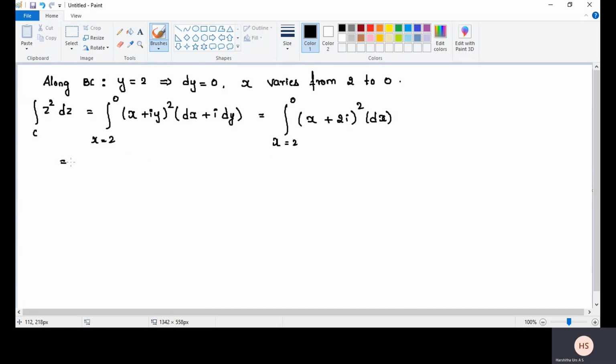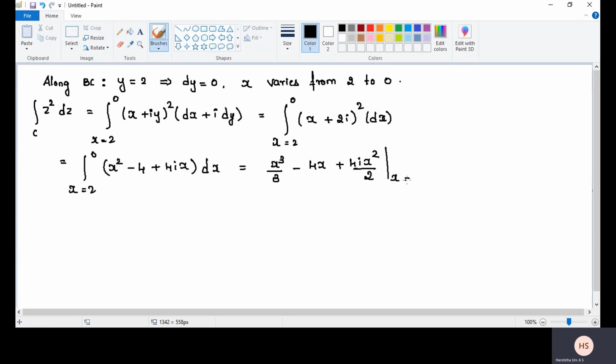Now split this in the form of (a plus b) whole square: x square minus 4, since i square value is minus 1, so minus into 4 is minus 4, plus 4ix, into dx. Now do the integration: x cube divided by 3 minus 4x plus 4i into x square divided by 2. Limit varies from x is equal to 2 to 0.